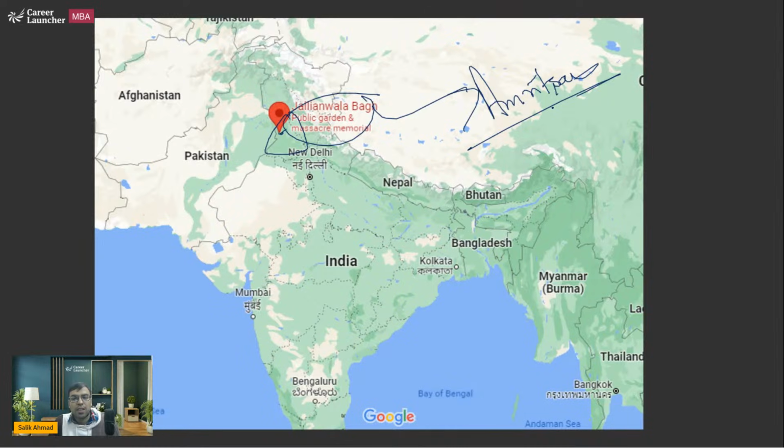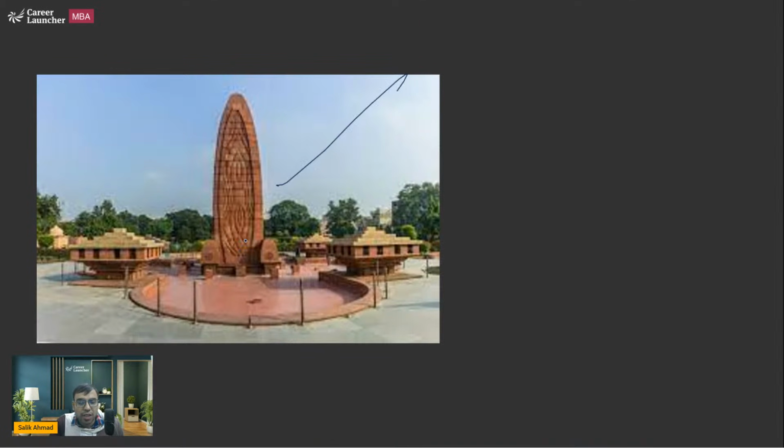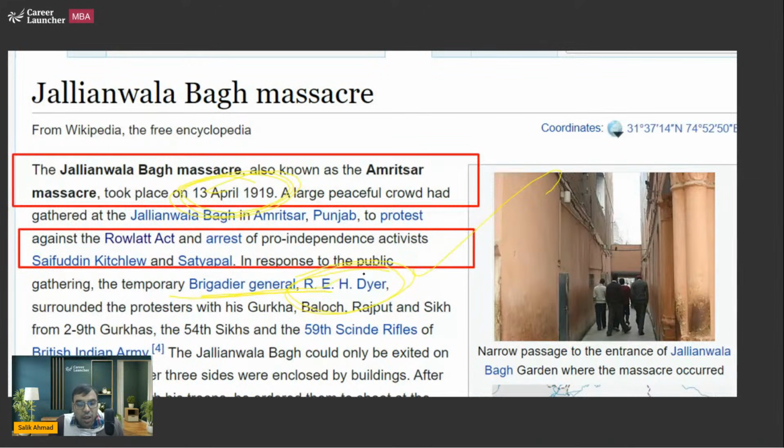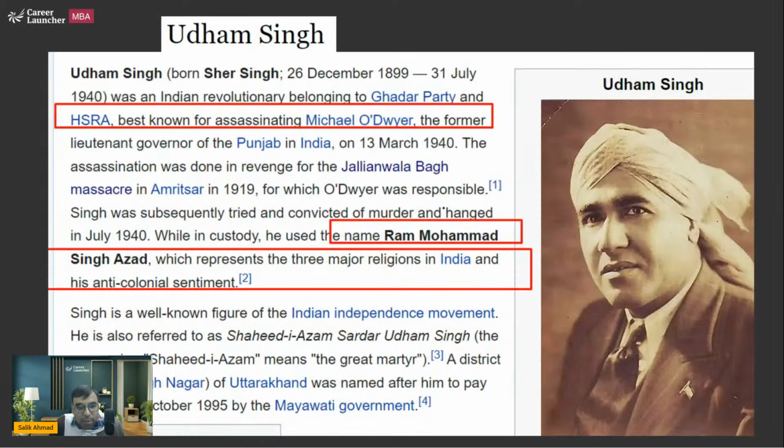Okay, let's move on. So this is actually the Jallianwala Bagh. One more thing I want to highlight: when the Jallianwala Bagh massacre happened, there was a person called R.E.H. Dyer. He was the army officer who entered that ground, that Bagh. But there was actually a Lieutenant Governor of Punjab who had ordered it. His name was also Dyer, but his name was Michael O'Dwyer. He was the Lieutenant Governor of Punjab.